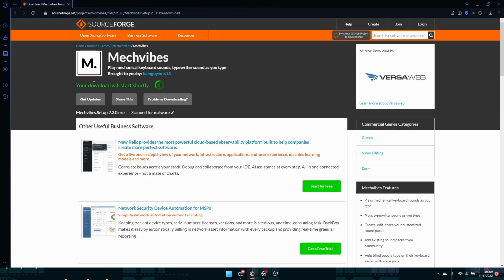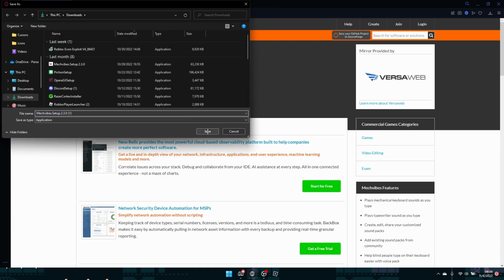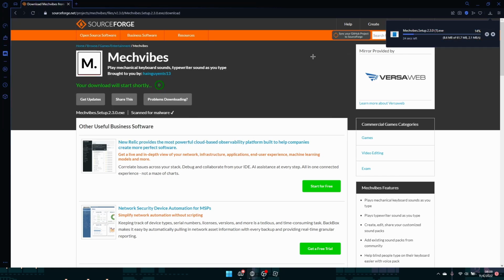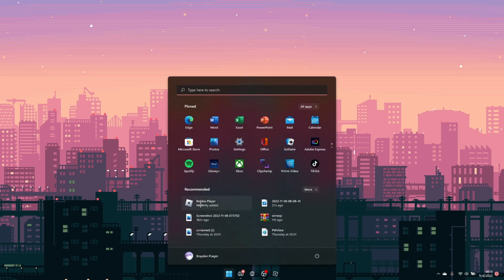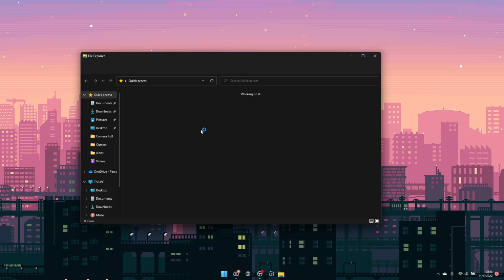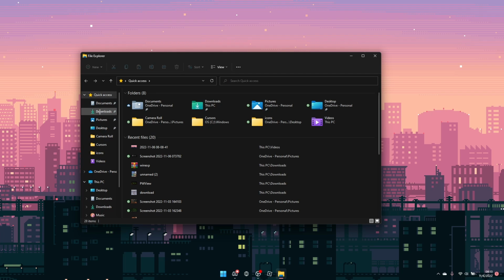And then it will take you here, and it's gonna say your download will start shortly. And then just choose where you want to save the file, and now it should be downloading. Alright, so it just finished downloading, and when it finished downloading, you just want to go to your file explorer and then go to wherever you saved it.